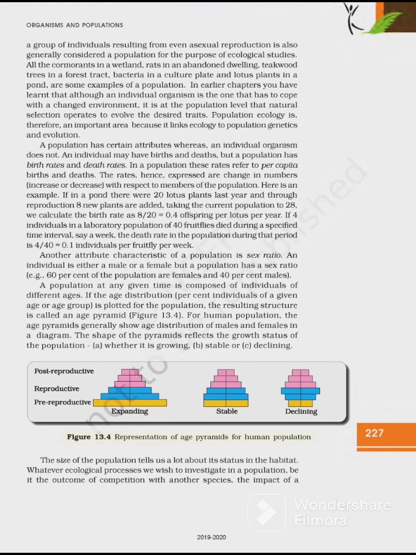A population at any given time is composed of individuals of different ages. If the age distribution percent individuals of a given age or age group is plotted for the population, the resulting structure is an age pyramid. For human population, the age pyramid generally show age distribution of males and females in a combined diagram. The shape of the pyramid reflect the growth status of the population. पहला क्या है, whether it is growing, stable और declining.